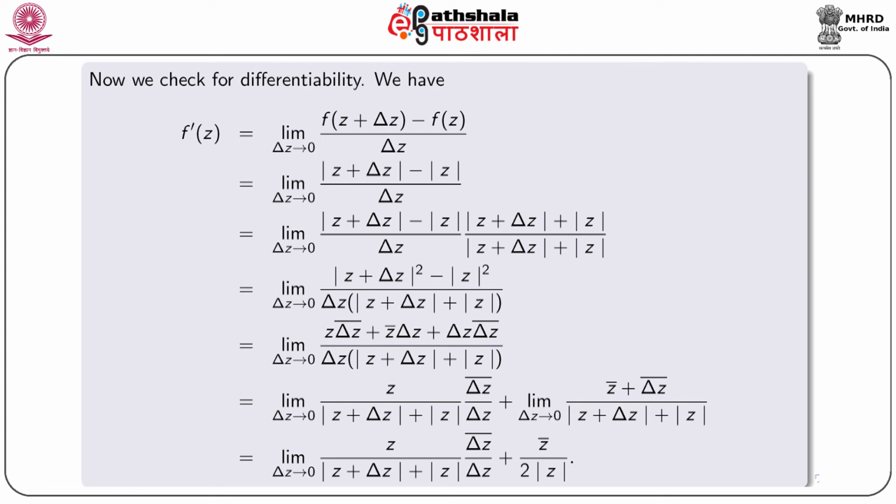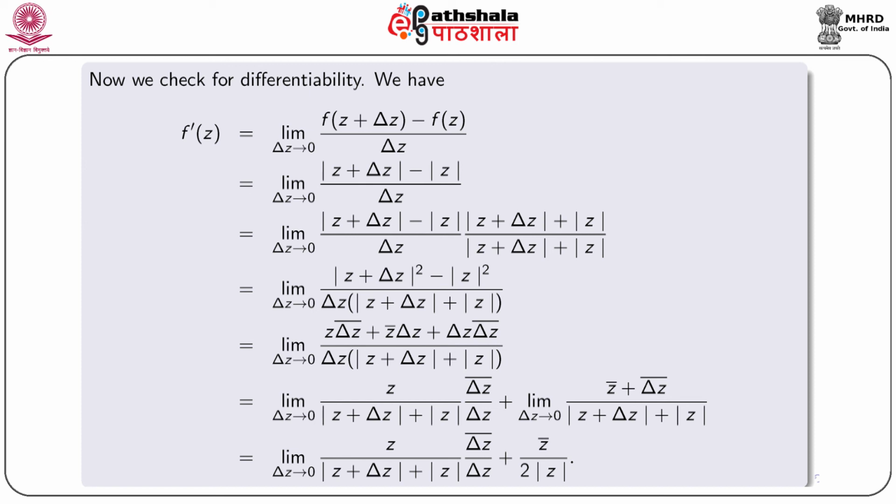Since f(z) equal to mod z, we get f'(z) equal to limit del z tending to 0 of [modulus (z plus del z) minus modulus z] by del z, and that is equal to limit del z tending to 0 of [modulus (z plus del z) minus modulus z] by del z into [modulus (z plus del z) plus mod z] by [modulus (z plus del z) plus mod z], which is equal to limit del z tending to 0 of [modulus (z plus del z) square minus modulus z square] by del z into [modulus (z plus del z) plus modulus z],